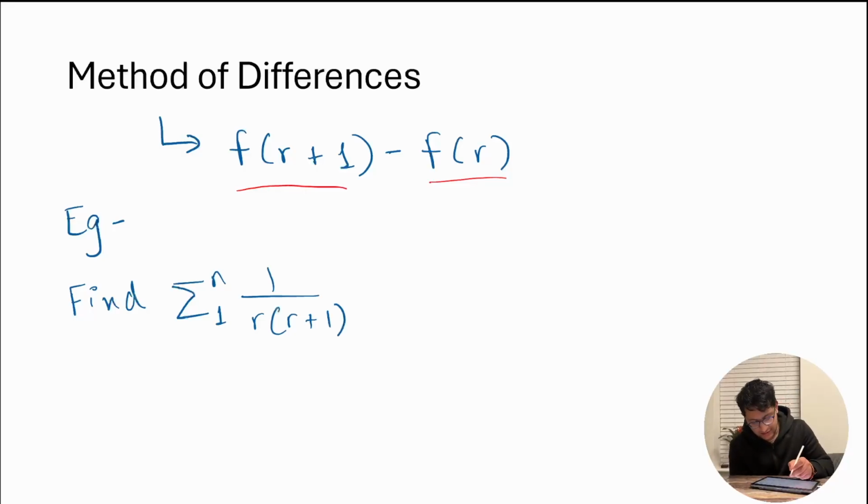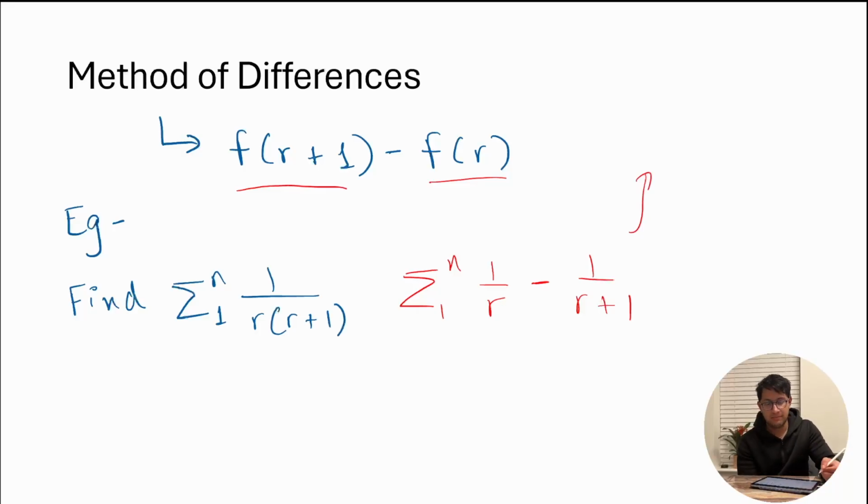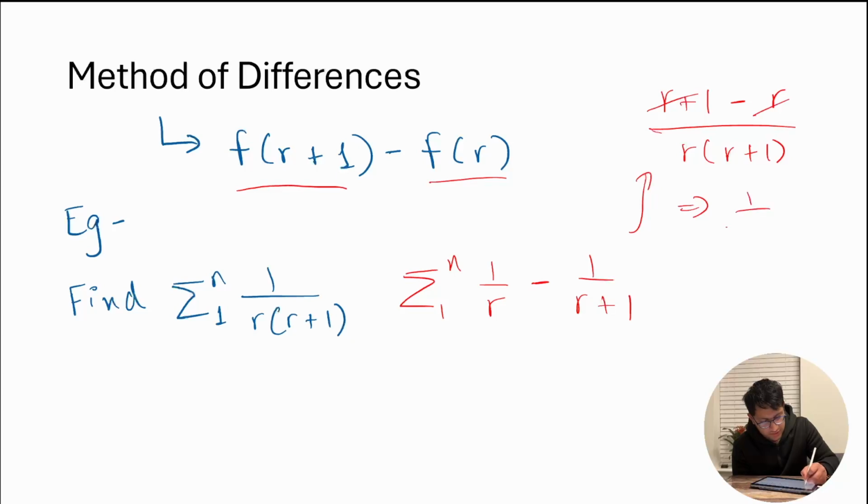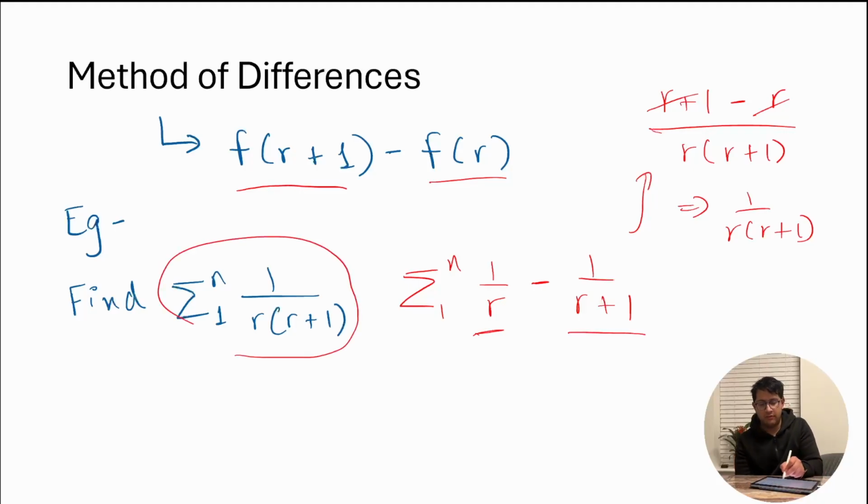So in this case, this will split up into the summation from 1 to n of 1 over r minus 1 over r plus 1. Why? Well, if we simplify this, we know it's going to be r plus 1 minus r over r plus 1, right? Which gives us exactly what we want, which is 1 over r plus 1. So this is nothing but the partial fraction form of this very thing. As you can see now, we've met the criteria, right? It's a difference of some sort.